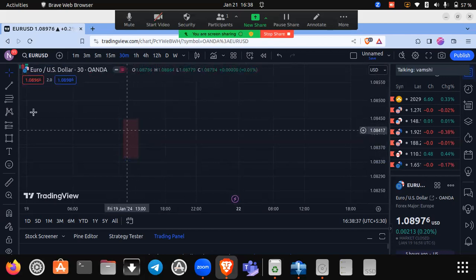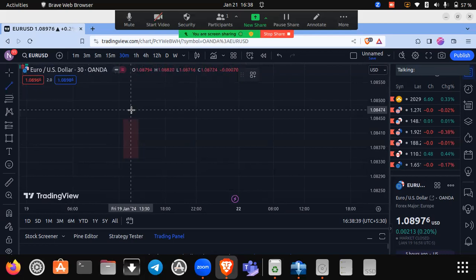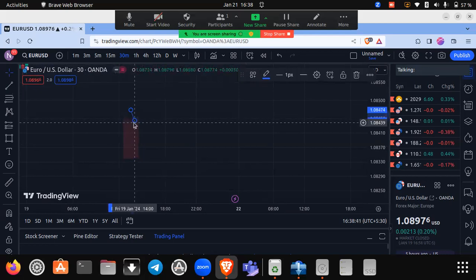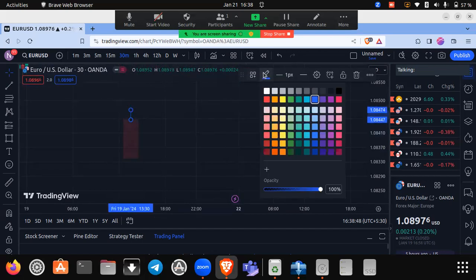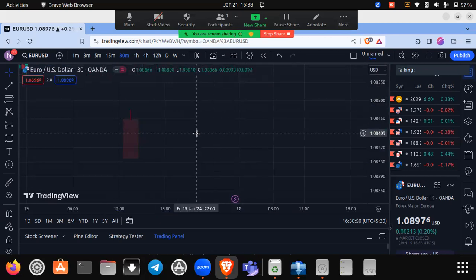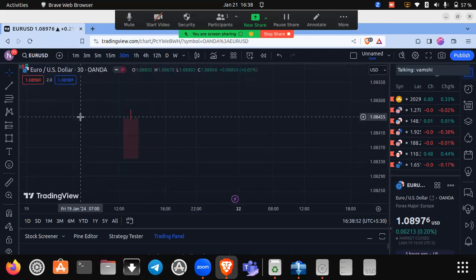Here we have a red candle. Now this is complete red candle.